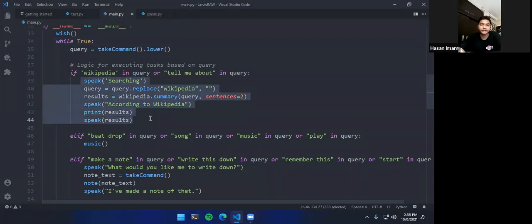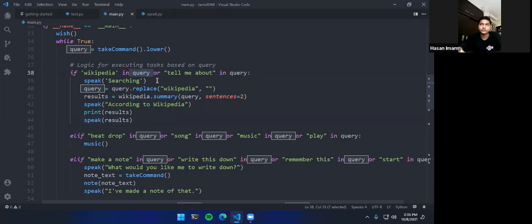So basically call the Wikipedia function for Python and search on Wikipedia. To explain it in easier words, if a user says a sentence and the sentence has Wikipedia or tell me about in it, you just listen to the complete sentence and respond accordingly.